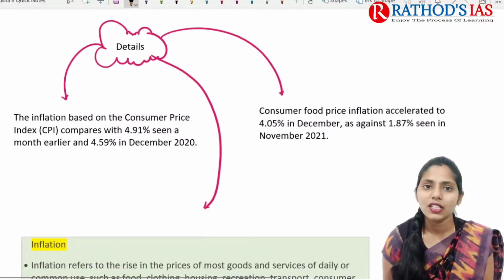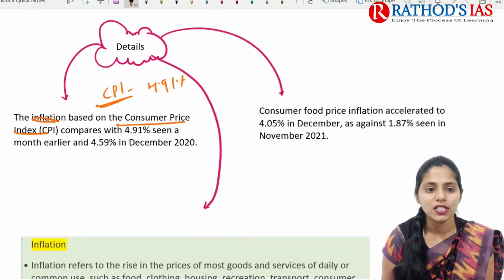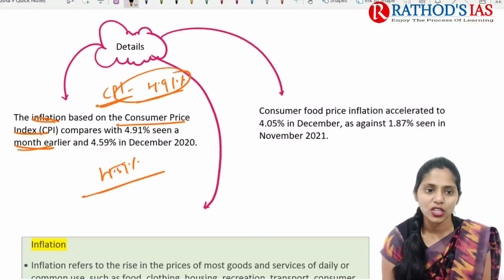If we are talking about details, it says that inflation based on the Consumer Price Index, CPI, was 5.59%, compared with 4.91% a month earlier and 4.59% in December 2020.